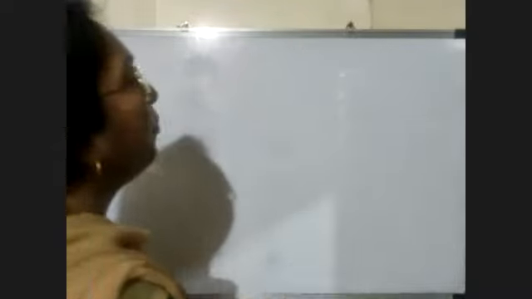Now that we take in next lecture, because now in this lecture it remains incomplete. So we take it in the next lecture.